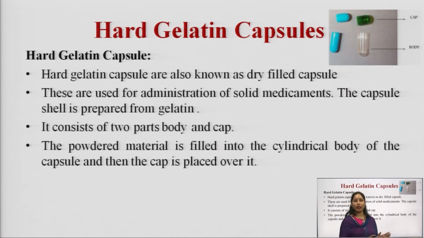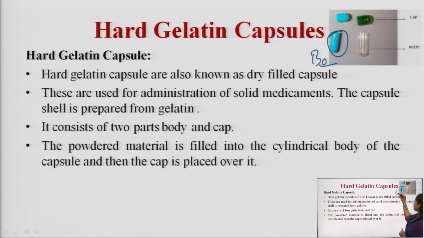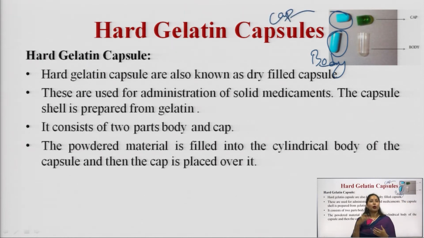The capsule shell is prepared from gelatin and consists of two parts, cap and body. As we see in the figure, this is the body part and this is the cap part. The length of the body part is a little bit more than the cap portion of the capsule.